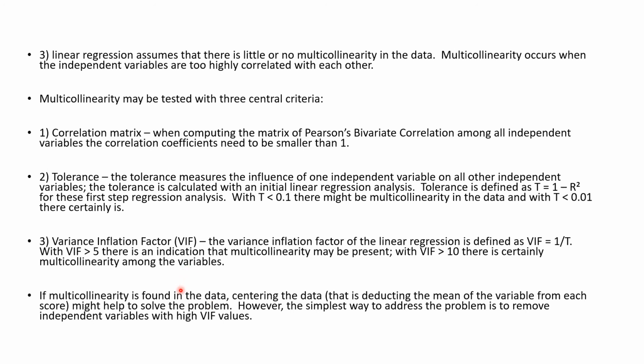If the multicollinearity problem is there in the data, it is better to drop those variables which are highly correlated with each other, and if we run this analysis earlier, then we can add some other new variables. The simplest way to address the problem of multicollinearity is to remove independent variables with high VIF values.